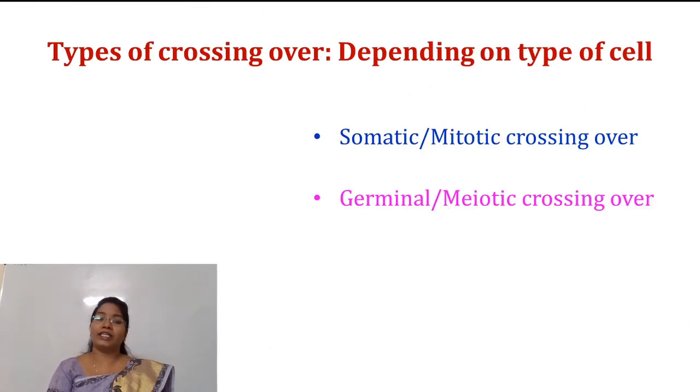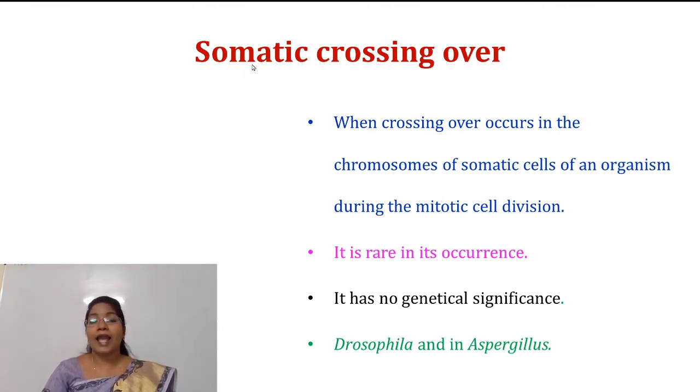The next part is types of crossing over. Okay, so depending upon what type of cell is involved in crossing over, there are two types of crossing over. Basically, first is the somatic crossing over, and second is the germinal crossing over. Let's study one by one. As the name suggests, somatic crossing over is when the crossing over takes place in the somatic cells, that means the body cells of an organism.